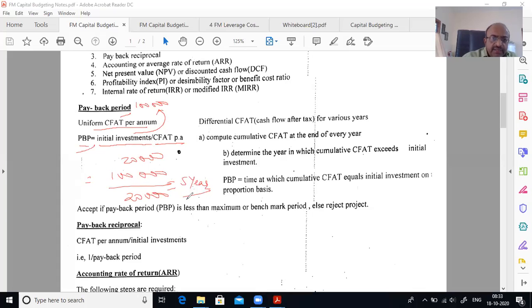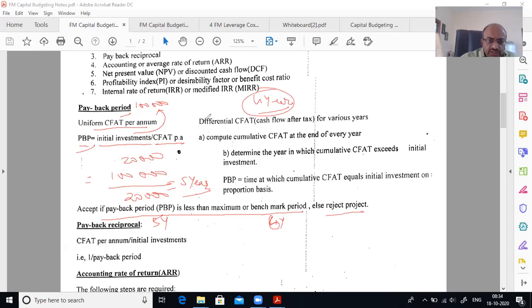Now, if you think your payback period should be 4 years, but you're getting the return in 5 years, you will not accept the project. So accept if the payback period is less than the maximum benchmark period, else reject the project. My benchmark is 4 years but my payback period is coming to 5 years, therefore you reject. Suppose your benchmark is 6 years and you are getting it in 5 years, then you can accept it.